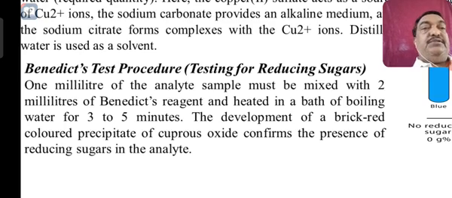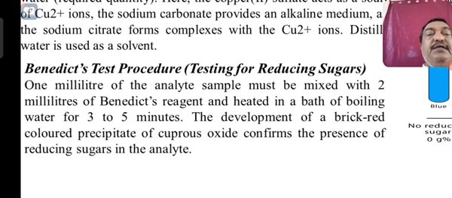You can just take the Benedict reagent from the pharmaceutical shop, and 1 milliliter of analyte sample must be mixed with 2 milliliter of Benedict reagent and heated in a bath of boiling water for 3 to 5 minutes, and observe the formation of a brick red color of cuprous oxide, which confirms the presence of reducing sugar in the analyte.